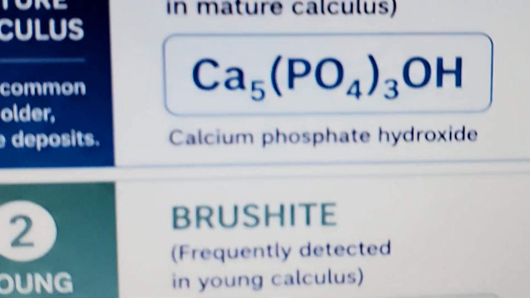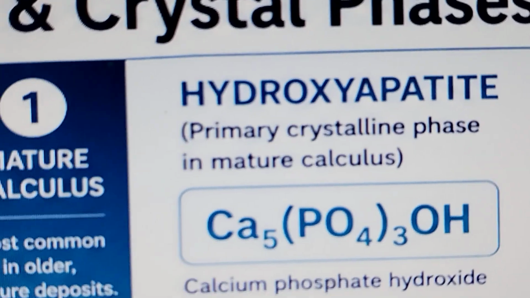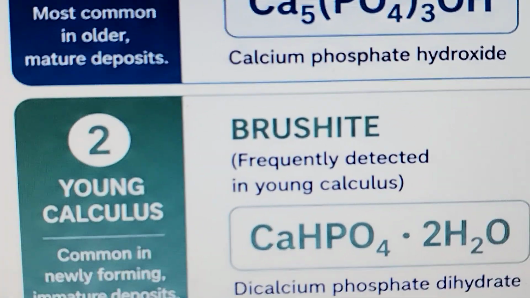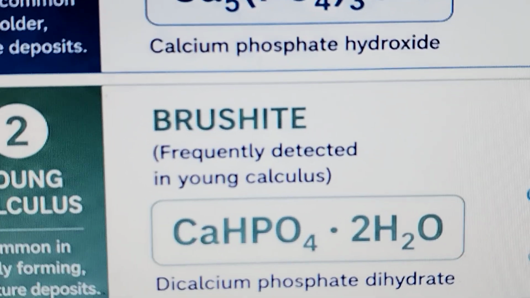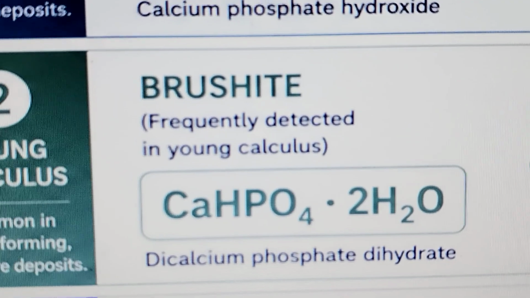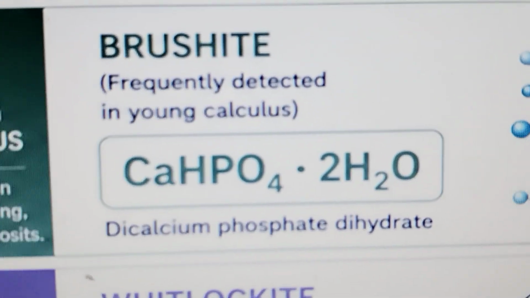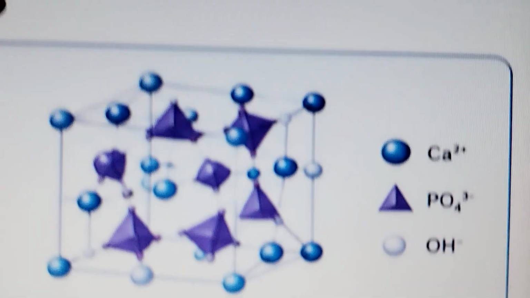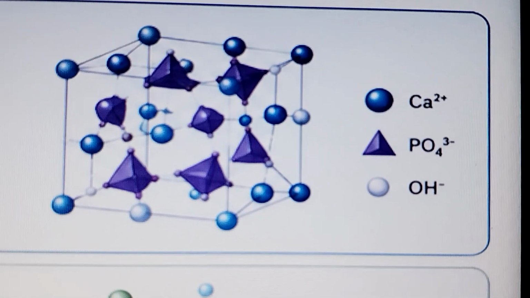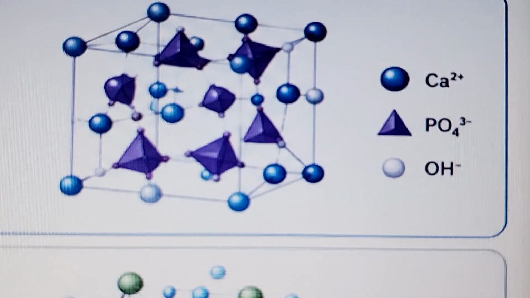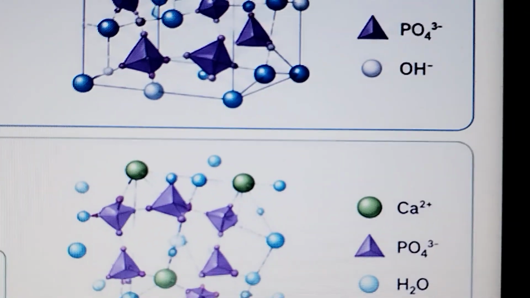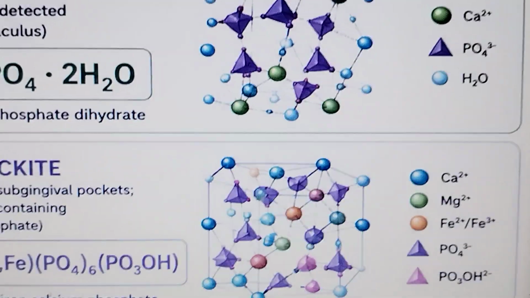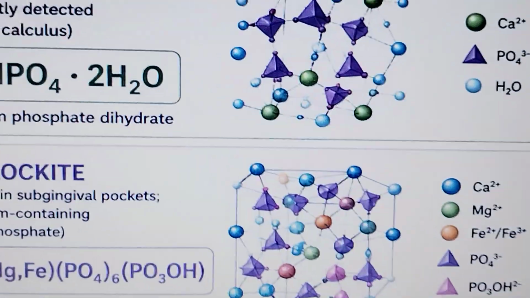First, the mature is hydroxyapatite, crystalline phase calcium phosphate hydroxide. Second, the soft or young calculus is called brushite, dicalcium phosphate dihydrate, and the subgingival is called whitlockite. Here is the chemical structure, you can see the ions. I can show you calcium phosphate and hydroxides. This is brushite and this is whitlockite, subgingival.